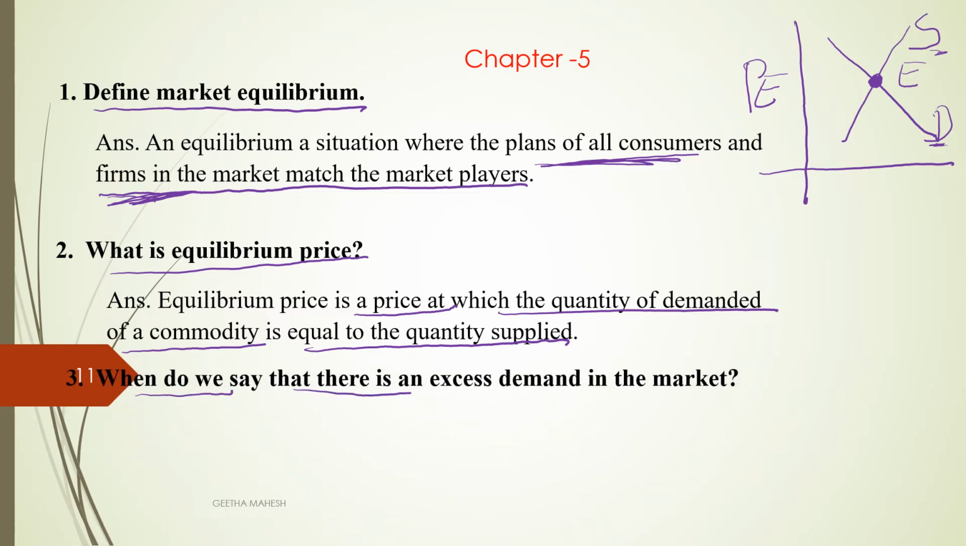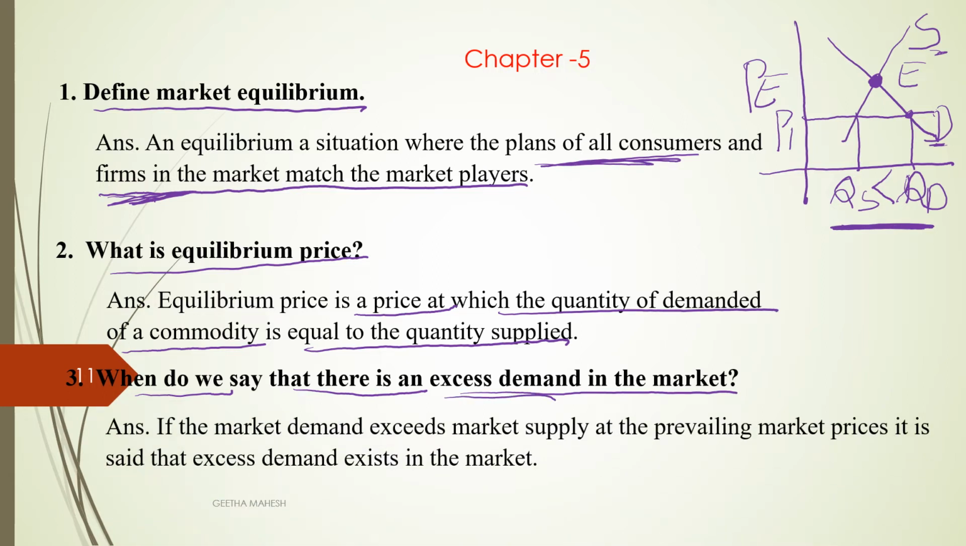When do we say that there is an excess demand in the market? Let us assume that this is the prevailing price P1, which is less than the equilibrium price. So in this situation, quantity demanded is QD and quantity supplied is QS. You can see at the prevailing price P1, quantity demanded is greater than quantity supplied. So this situation we call excess demand. If the market demand exceeds the market supply at the prevailing market price, it is said that excess demand exists in the market.